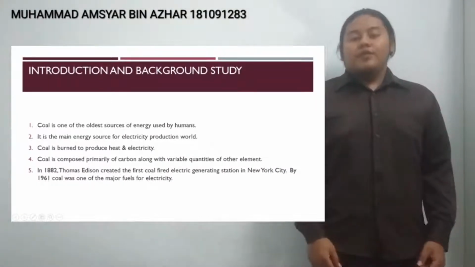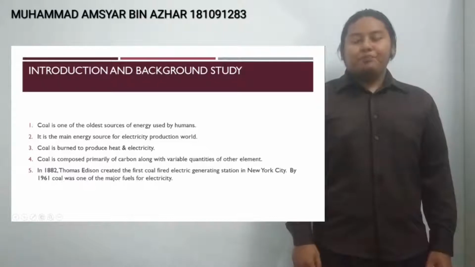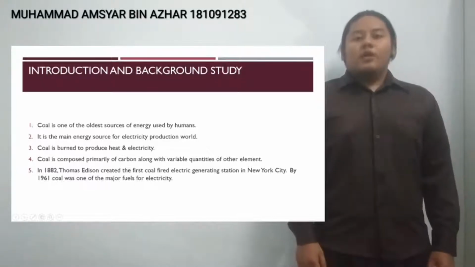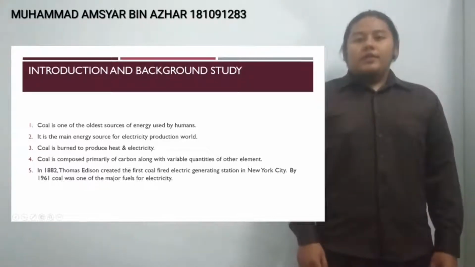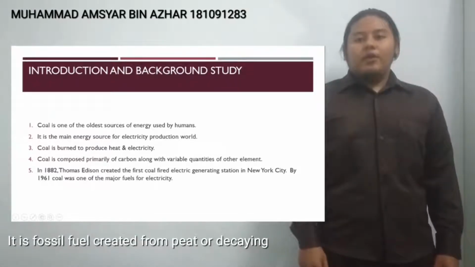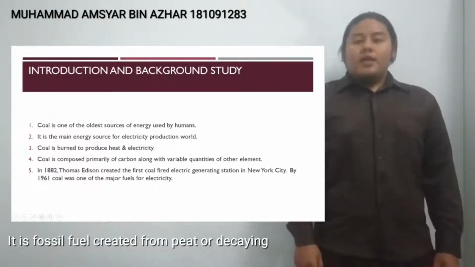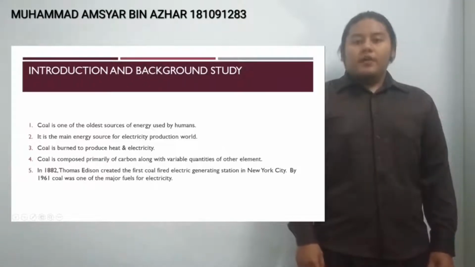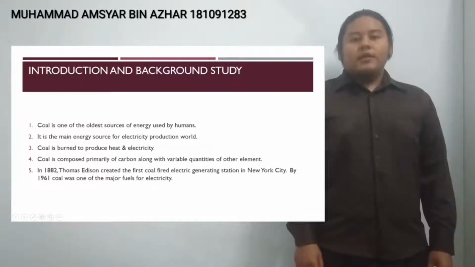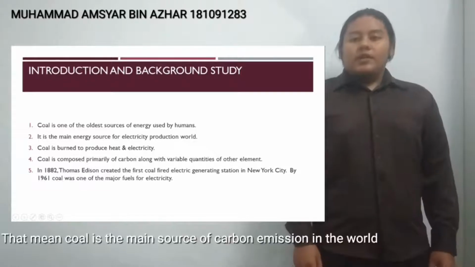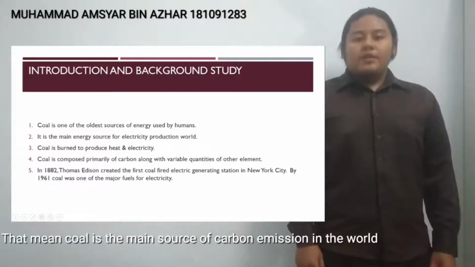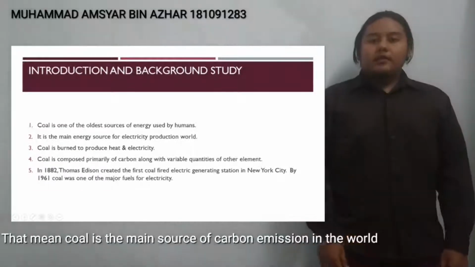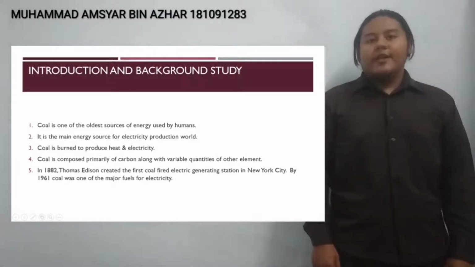I'm here to present about the introduction of coal power generation. First, coal is one of the oldest sources of energy used by humans. It is a fossil fuel created from peat or decaying matter. Second, it is the main source of energy for electricity production in the world. This means coal is the main source of carbon emission in the world. Third, coal is burned to produce heat and electricity.